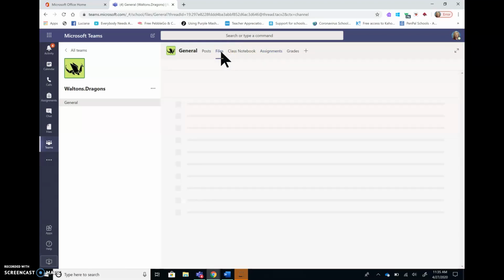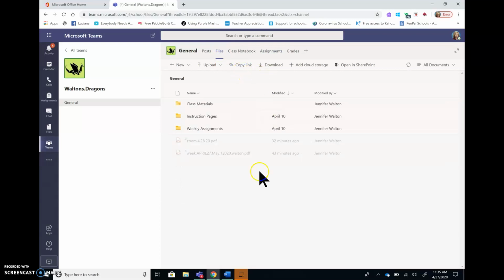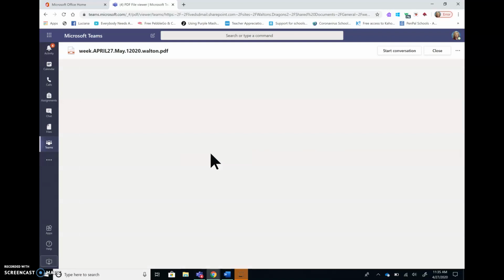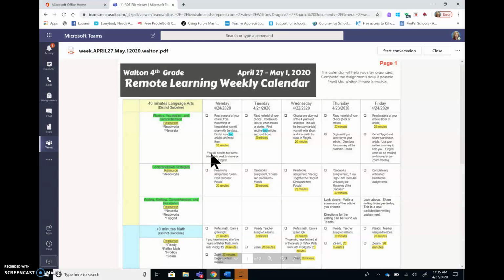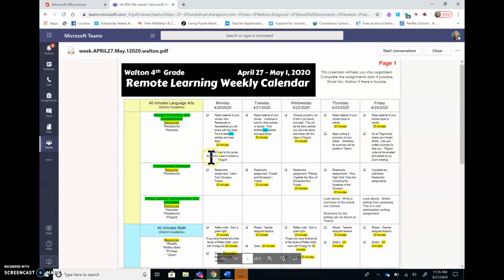I'm going to Files for the week of April 27th to May 1st, 2020. This shows your learning plan for the week. It is very similar to last week. Finding 2 articles in News ELA or ReadWorks on Monday and Tuesday. Choosing one on Wednesday that you're going to write about. Thursday will be your summary, and Friday you will go to Flipgrid and record what you wrote.